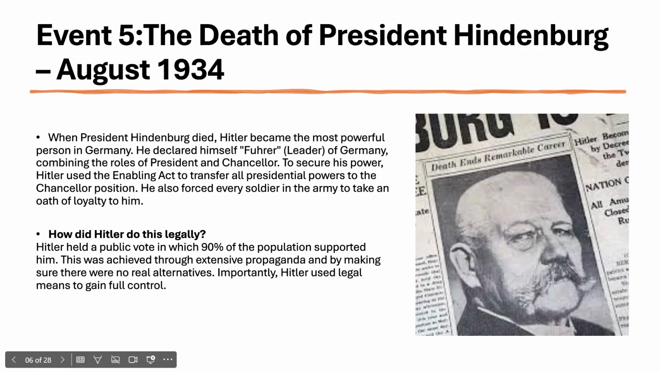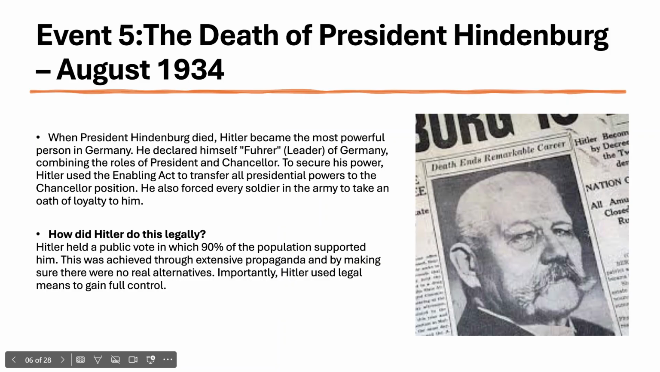Death of Hindenburg. When Hindenburg died, Hitler became the most powerful person in Germany. He declared himself Führer, leader of Germany, combining the roles of president and chancellor. To secure his power, Hitler used the Enabling Act, again, to transfer all presidential powers to the chancellor position. He also forced every soldier in the army to take an oath of loyalty to him.